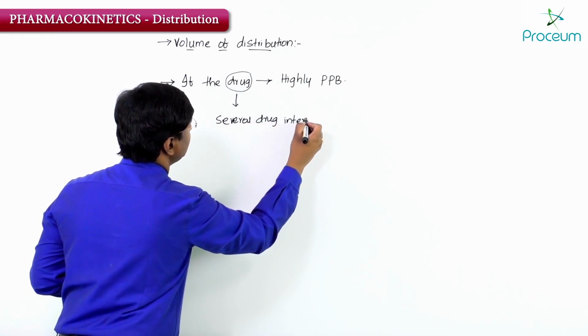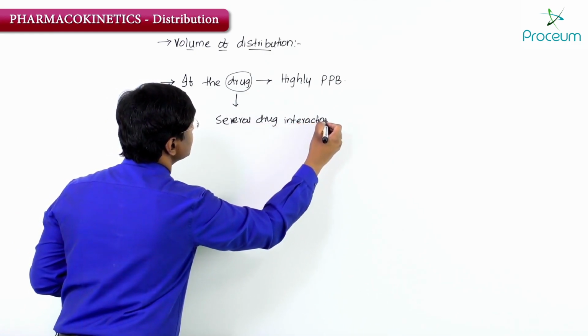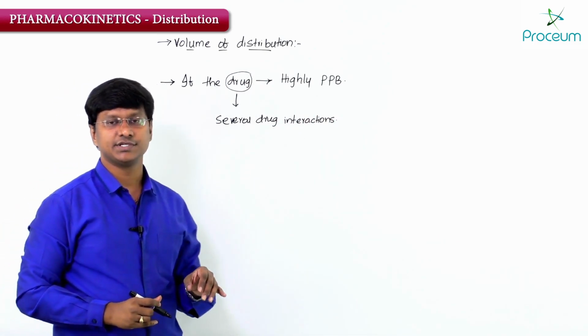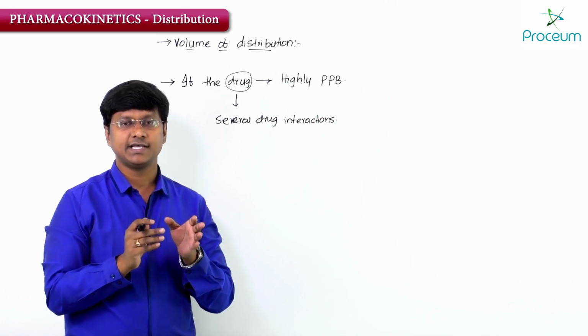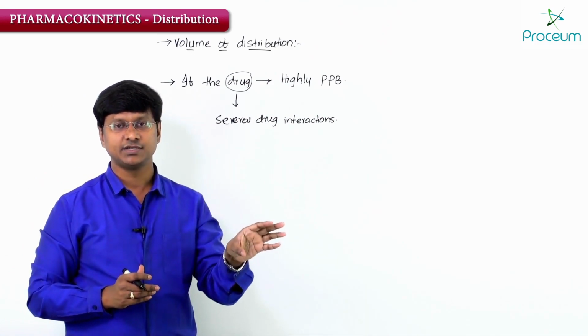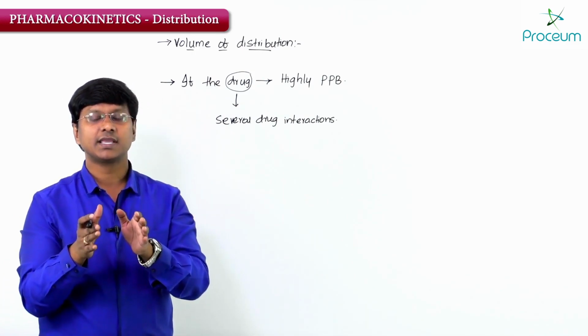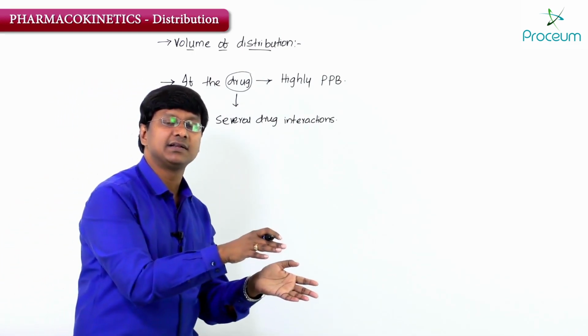Now, what do I mean by that? By the word drug interaction, I mean that the individual has taken two drugs. Remember, one drug can have an effect on the absorption and metabolism of the other drug.